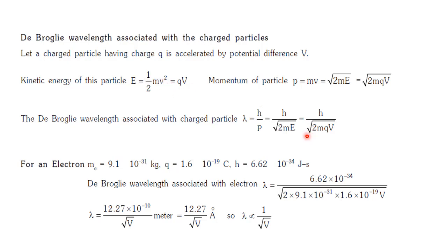So if you substitute in the relation lambda is equal to h by p, in place of the momentum p we express it in terms of kinetic energy, and then finally we can also express it in terms of potential difference. So for an electron, as an example, being a charged particle, we can calculate the wavelength, substituting the value of Planck's constant as 6.6 times 10 raised to minus 34, and the charge and mass of the electron. We get the relation that lambda is proportional to 1 by root over V, where capital V is the potential difference.